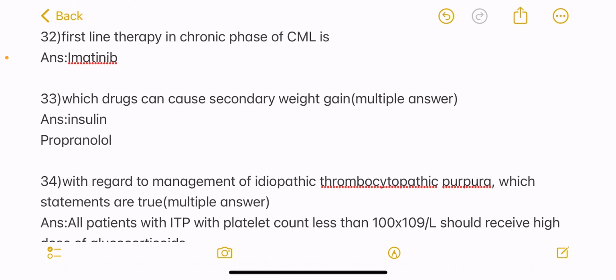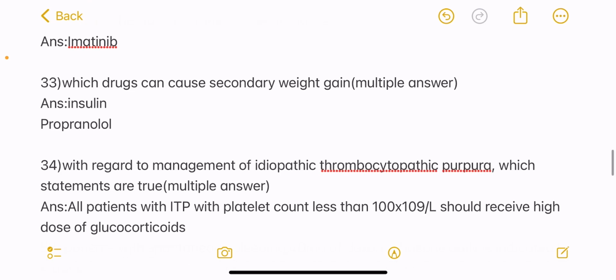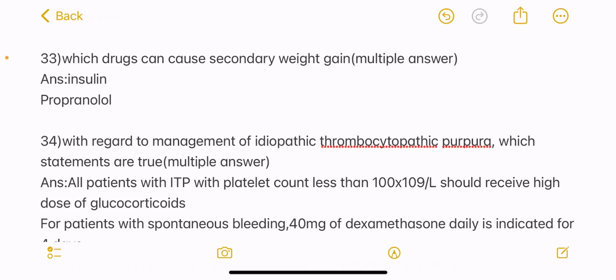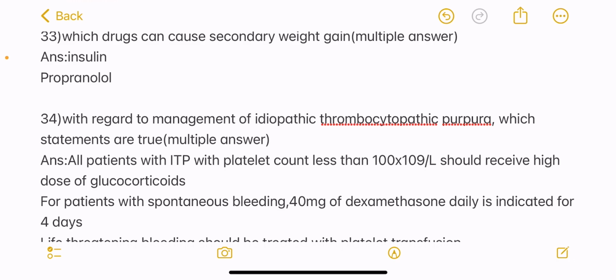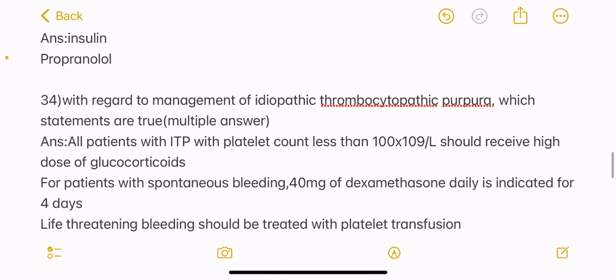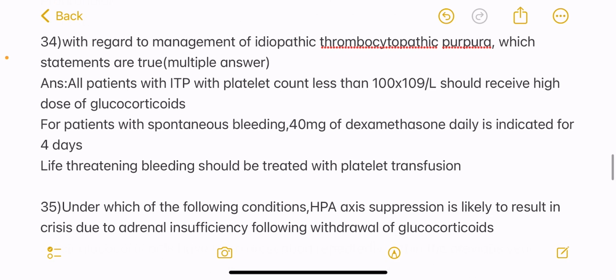Next, with regard to management of idiopathic thrombocytopenic purpura, which statements are true? Again a multiple correct answer question, and the answers are all patients with ITP with platelet count less than 100 into 10 raised to 9 per liter should receive high dose of glucocorticoids. For patients with spontaneous bleeding, 40 mg of dexamethasone daily is indicated for 4 days, and life-threatening bleeding should be treated with platelet transfusion.